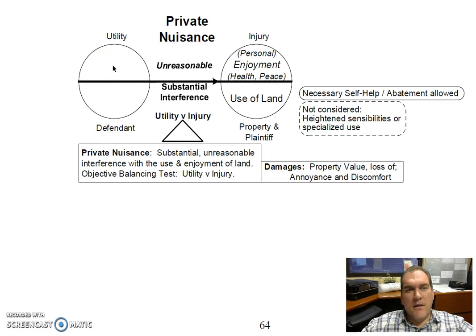That means that for some acts or all acts, there doesn't have to be an element of intent or a type of intent proven on the part of the defendant, the upstream owner. So the intent is irrelevant to the application of the theory of private nuisance, and so option C is wrong.